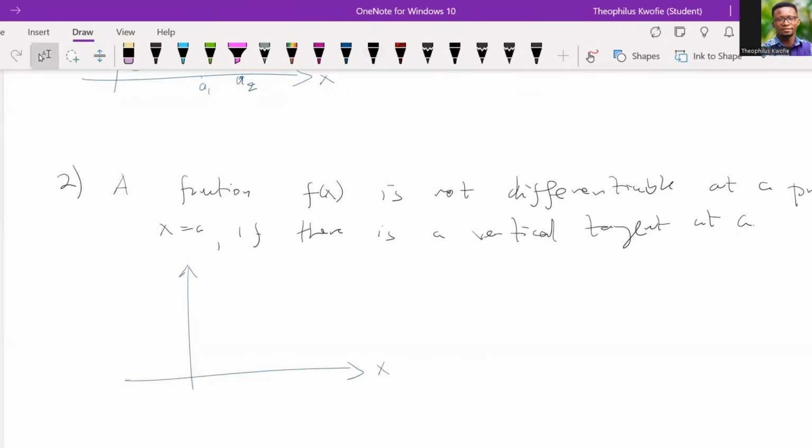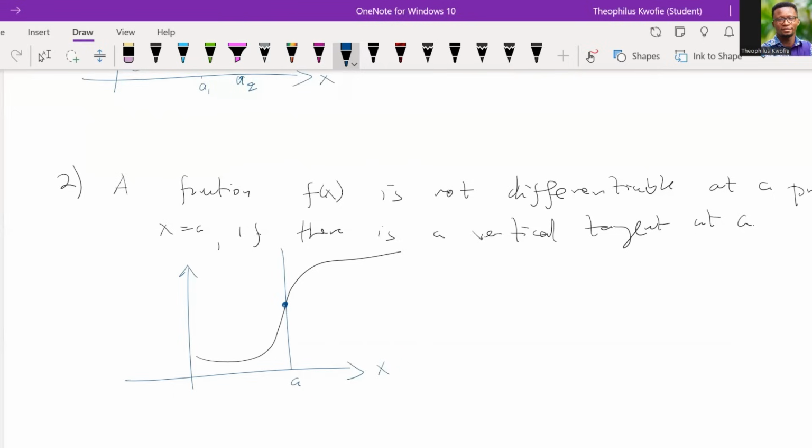So if I have a graph like this, let me see if I'll be able to give a simple graph. I have something like this, okay? Then I have a tangent line like this, a vertical tangent that passes through such a point. We claim that the graph of such a function will not be differentiable at the point a. So I want us to take note, okay?